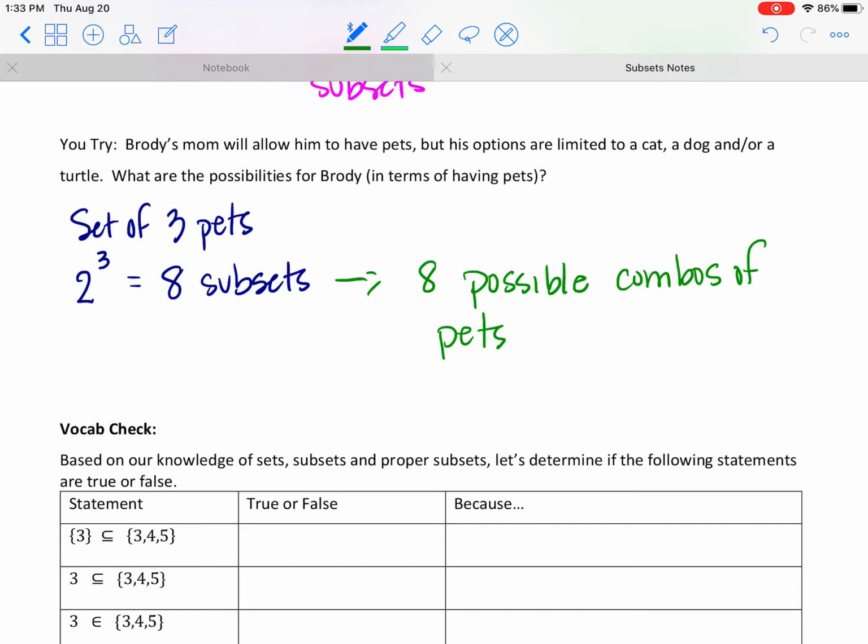Okay, and if you were asked to list them out, I guess we could put that back in there. The options were to have a dog, a cat, a turtle, a dog and a cat, a dog and a turtle, a cat and a turtle, a dog, cat, and turtle, or none of them. 1, 2, 3, 4, 5, 6, 7, 8 different options. Technically, those should all go in braces, but those things are really hard to draw, and I don't want to have to do 16 of them there. You get the idea, I'm hoping.